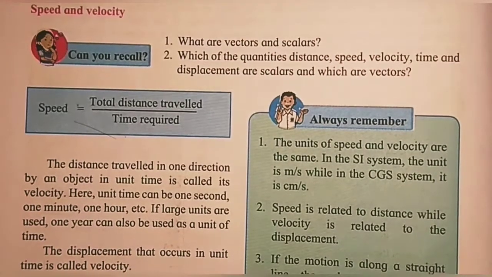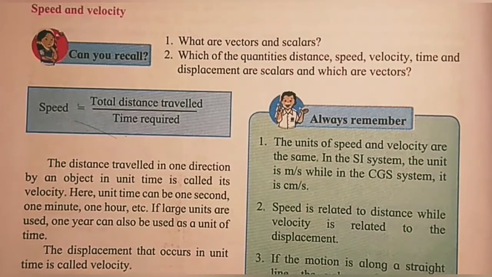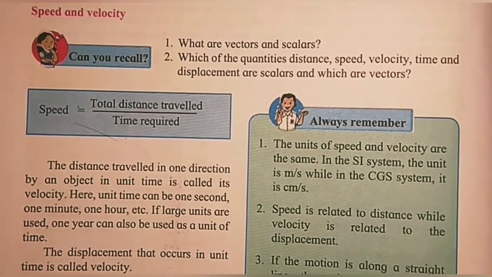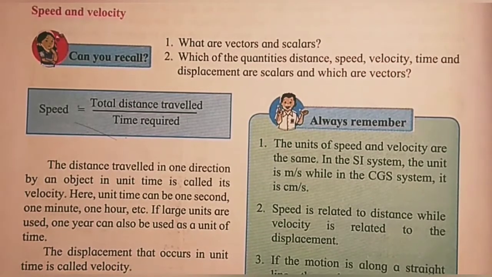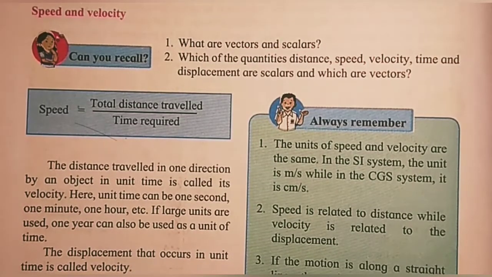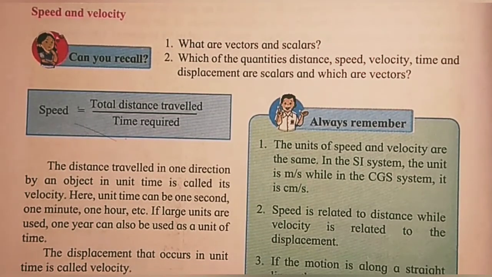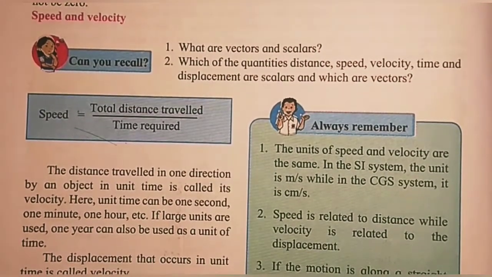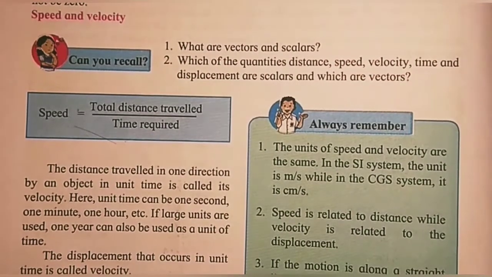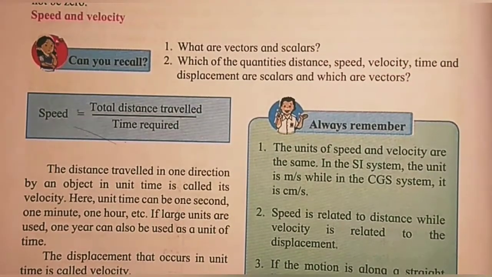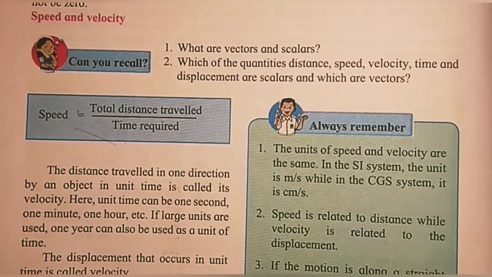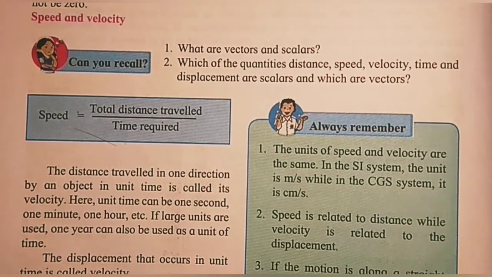Now, what is vector quantity and scalar quantity? A vector quantity requires magnitude as well as direction, and a scalar quantity requires only magnitude, no need of direction. So distance is a scalar quantity, it does not require direction, in which direction the movement is there, but displacement is a vector quantity because it requires direction. Speed depends on distance.